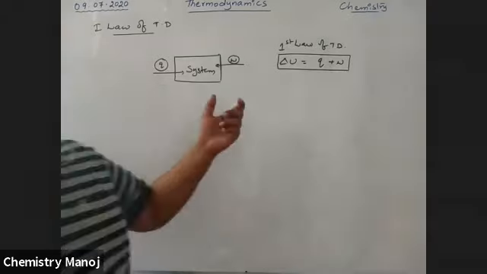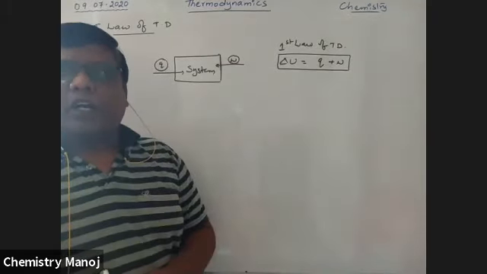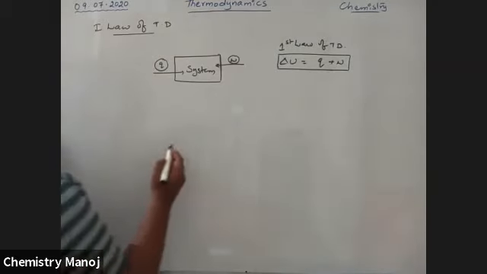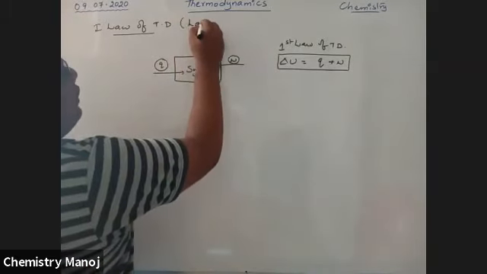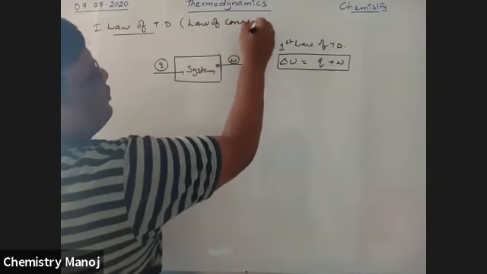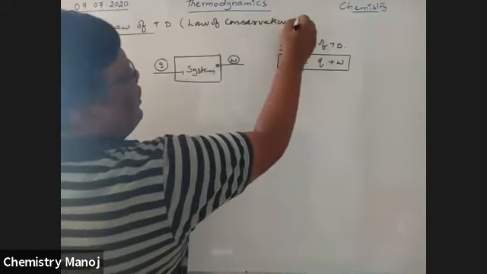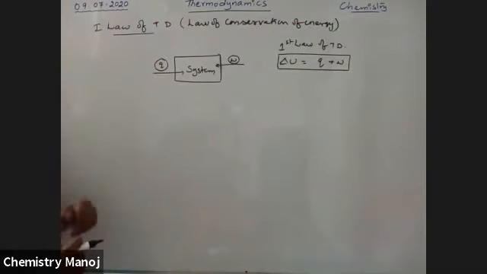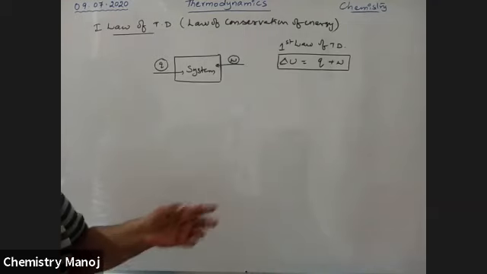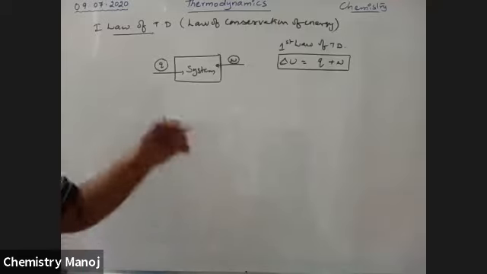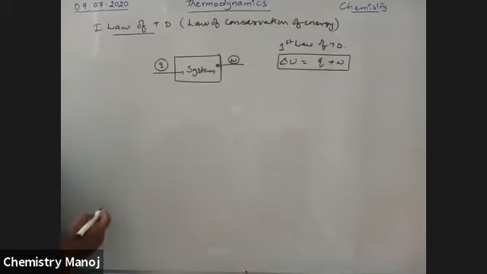What are the different conditions in the first law of thermodynamics? It is simply called the law of conservation of energy. That means energy can neither be created nor destroyed, but one form of energy is converted into another form of energy. So, different cases in this first law of thermodynamics.